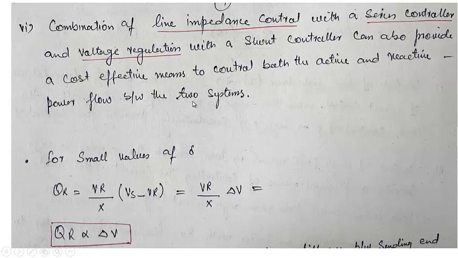In a nutshell, we have three parameters. We can use them individually to control the real and reactive power individually. It may be an independent or dependent control, which will be discussed in detail when we discuss a particular controller, but for the time being we can say that they are dependent, and sometimes we can use a combination of them to control both active and reactive powers simultaneously.